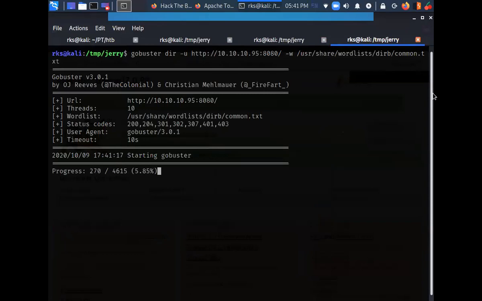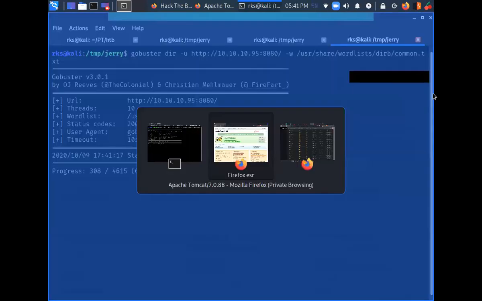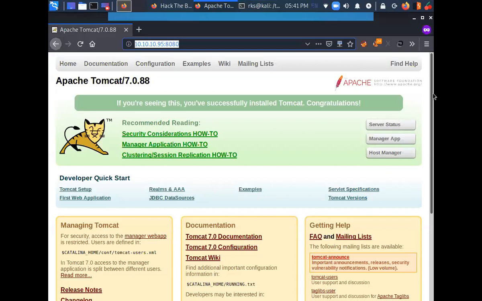Meanwhile, our directory brute forcing is happening here. What I can do is I can try to explore this website, or else I can just do a Google search about it.